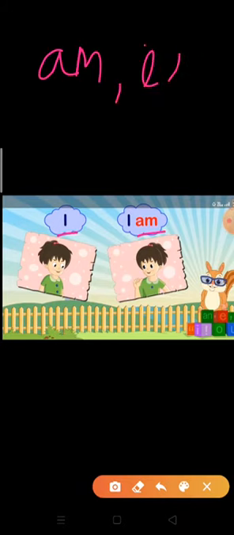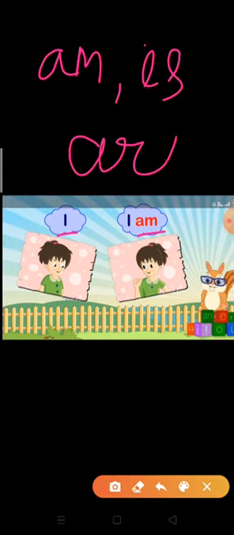Children, look at here, I means me. So always remember one thing, children, beside I you always have to add am. Means if some sentences and questions have been given, you add either am, is or are in the given sentence.